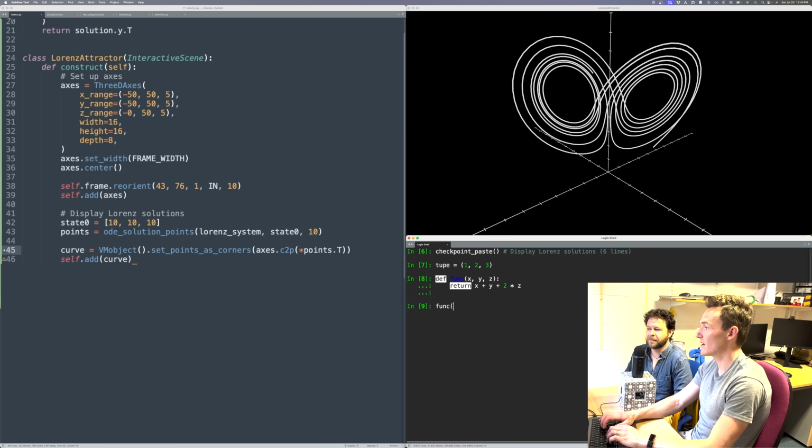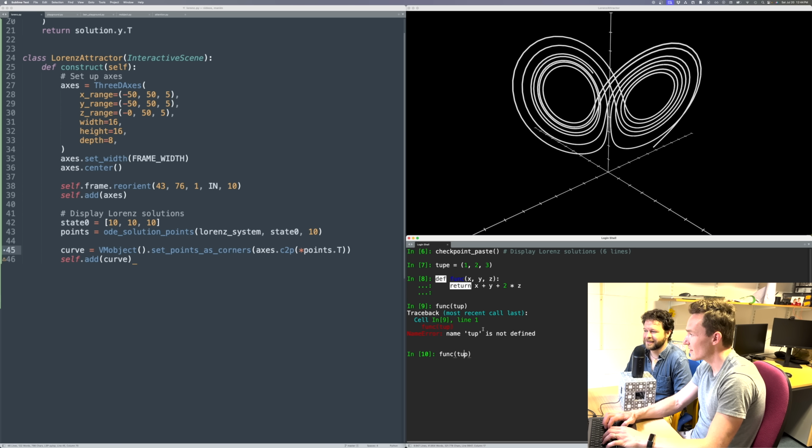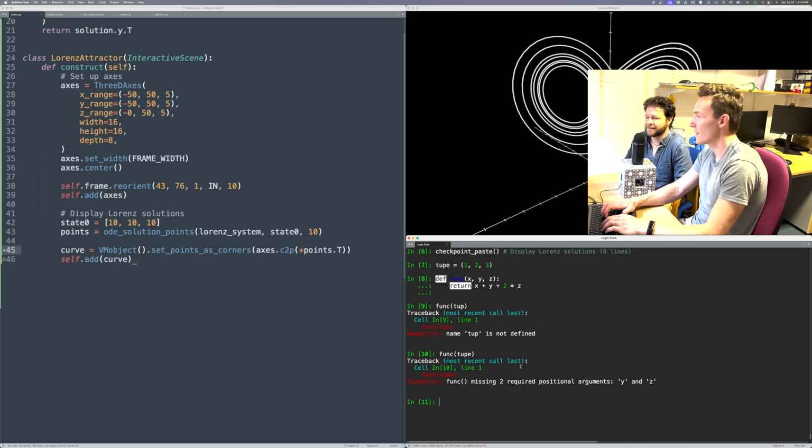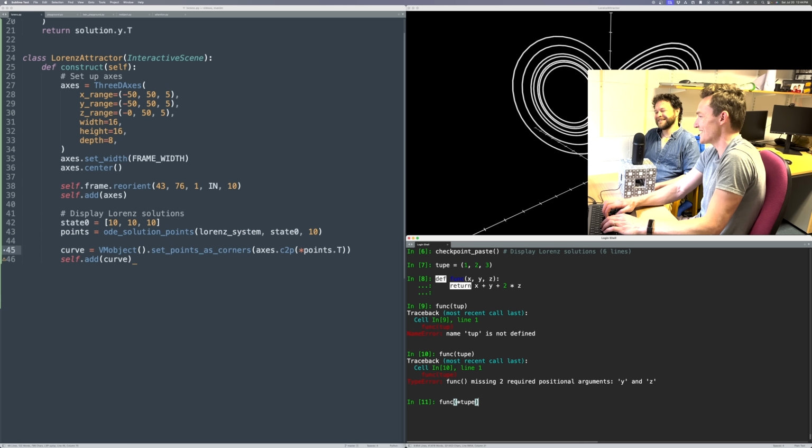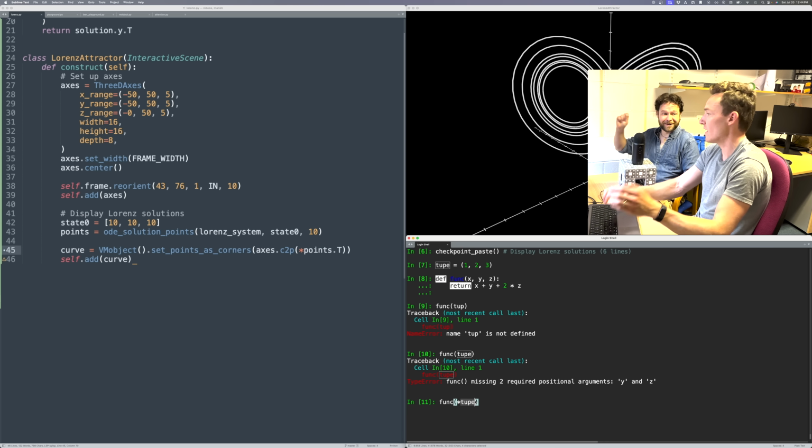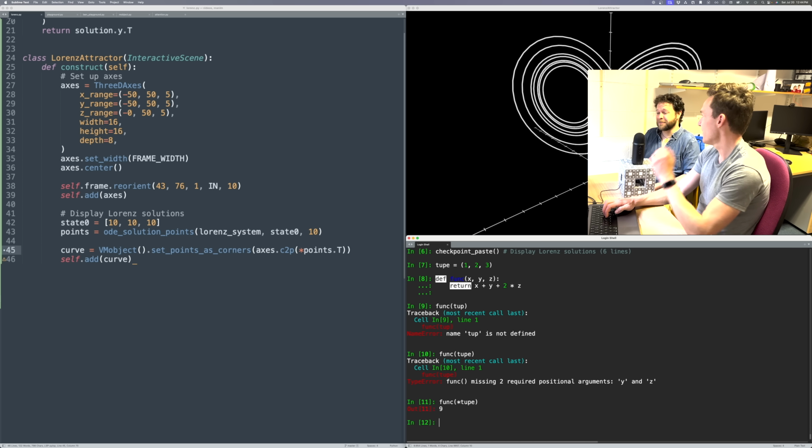If I call the function on that tuple, it'll give a type error, because it wanted them separated. So I could pass in the 0th element, pass in the first. But Python has a little syntactical snazziness where if you put an asterisk in front of an iterable thing, it'll unpack it for you. This is the most useful thing I've learned all day.